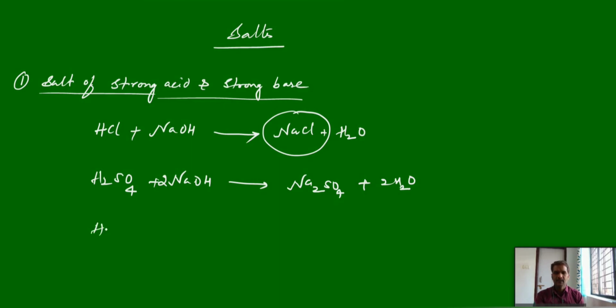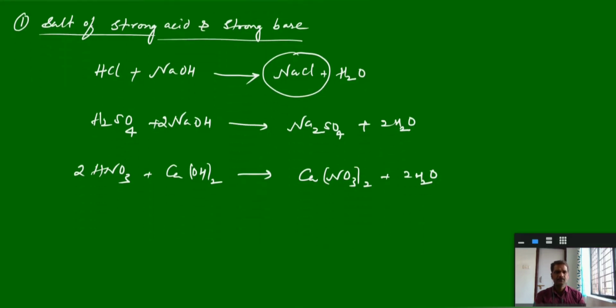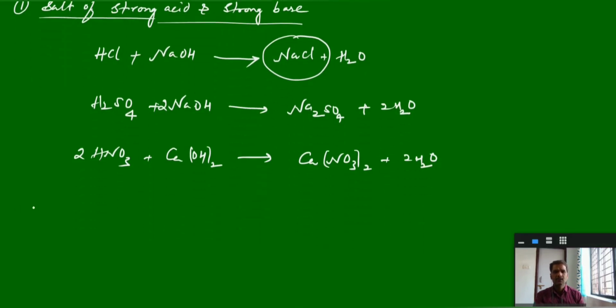You take nitric acid and calcium hydroxide, you can get calcium nitrate, and so on.